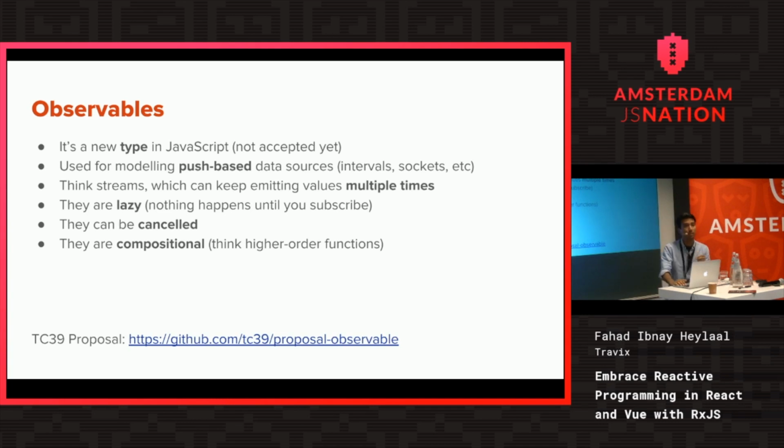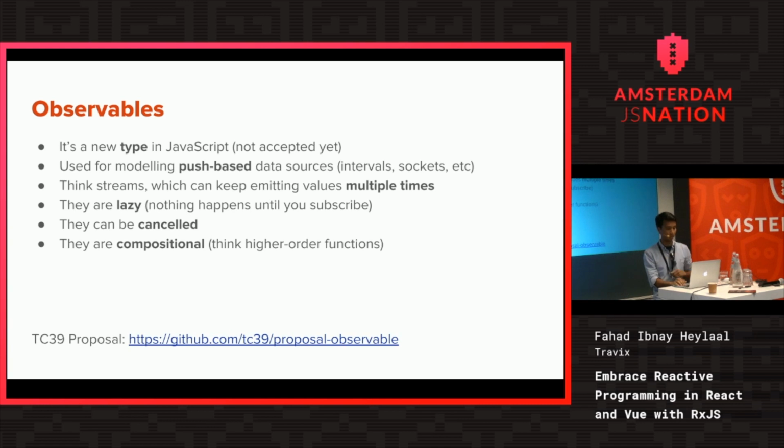Promises cannot be canceled. Imagine you are fetching some request, but your component has been unmounted. That request is still being handled by the component, but you just want to cancel it. With promises, you actually cannot do that. So observables can really help. It's very functional, so you can compose them and do lots of stuff with it, and I'll show all of it to you in my later slides.